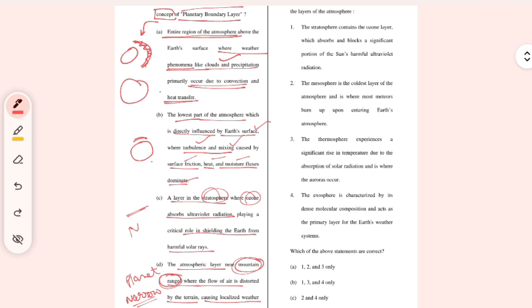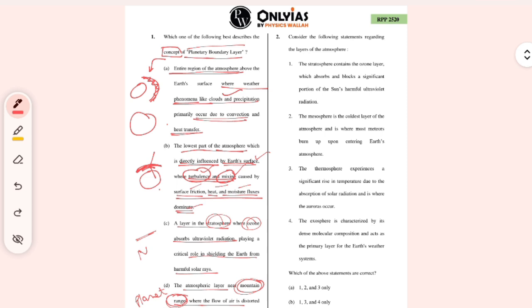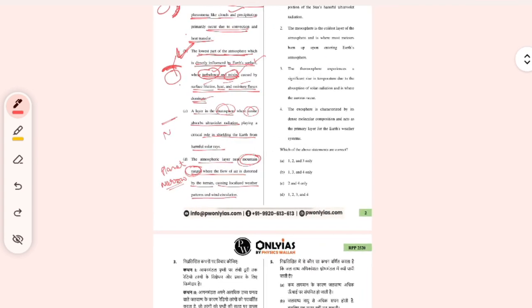It's 50-50. The lowest part of the atmosphere, which is directly influenced by the Earth's surface, where turbulence and mixing dominate. Also, this may happen, because there is turbulence and mixing. So maybe this is the boundary layer being talked about. But the other option is not talking about any layer or boundary where weather phenomena take place, though maybe it can be the answer. With a 50-50 option, I think this should be the answer, because here there is a layer that we can imagine.